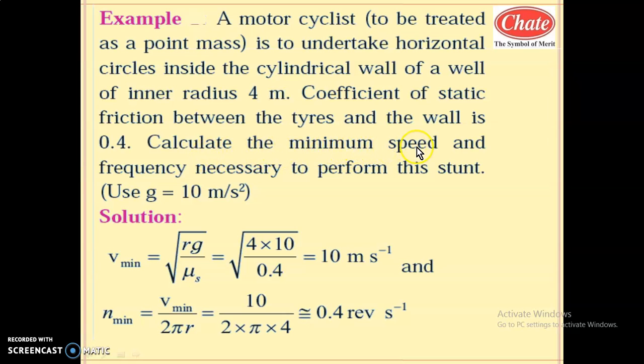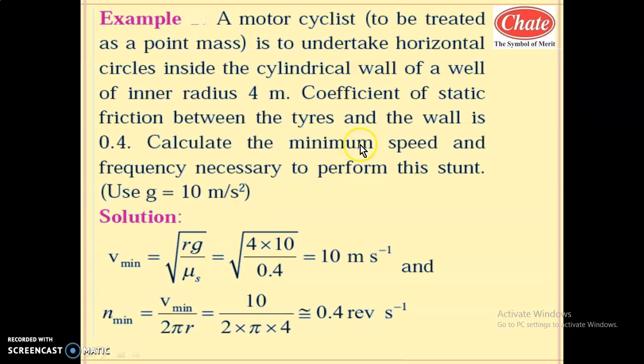Calculate the minimum speed and the frequency necessary to perform this stunt. You have to calculate both speed as well as frequency. Use g equal to 10 meter per second square.